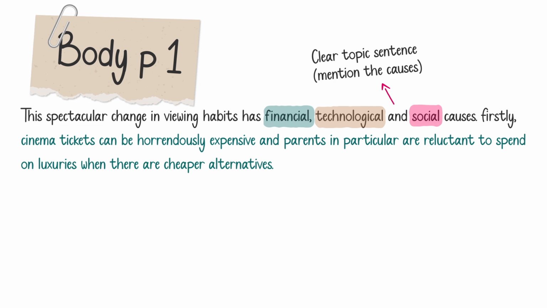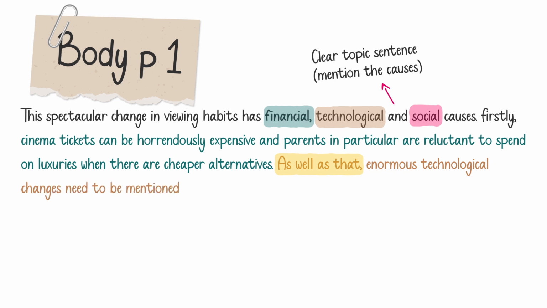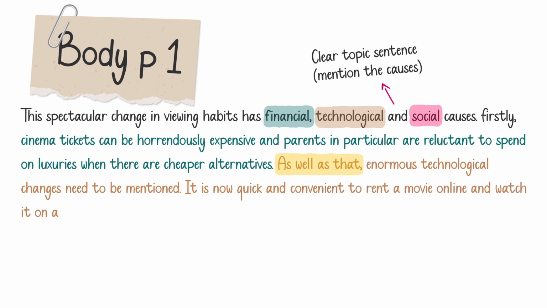Now I'm going to talk about technological causes. As well as that, using cohesive devices is very important, right? As well as that, enormous technological changes need to be mentioned. So what do I mean by this? It is now quick and convenient to rent a movie online and watch it on a laptop or smartphone in the comfort of your own home. As you can see, I'm expanding. I'm giving more detail, right? I'm supporting my idea here about the causes.